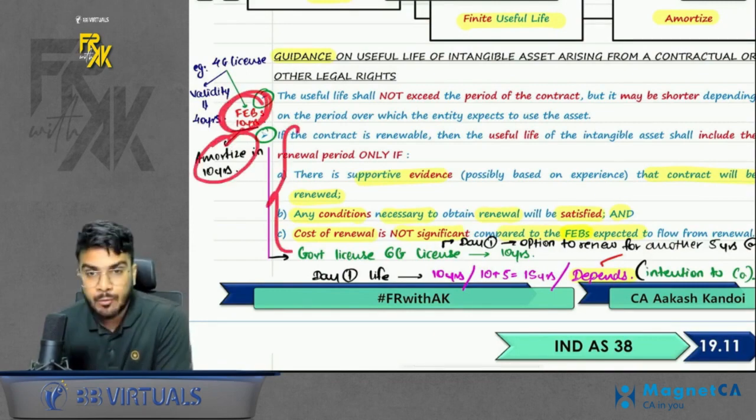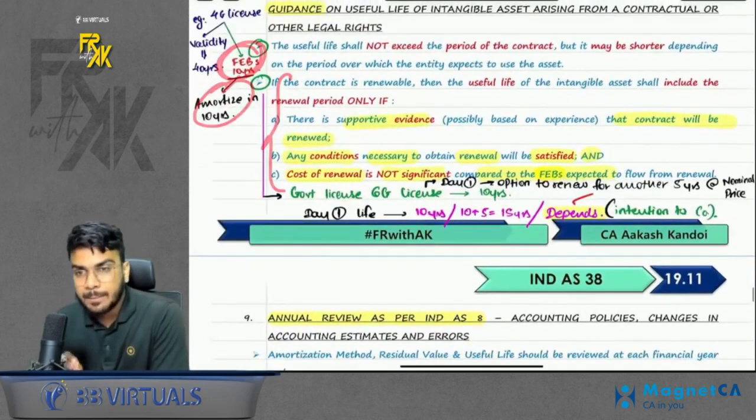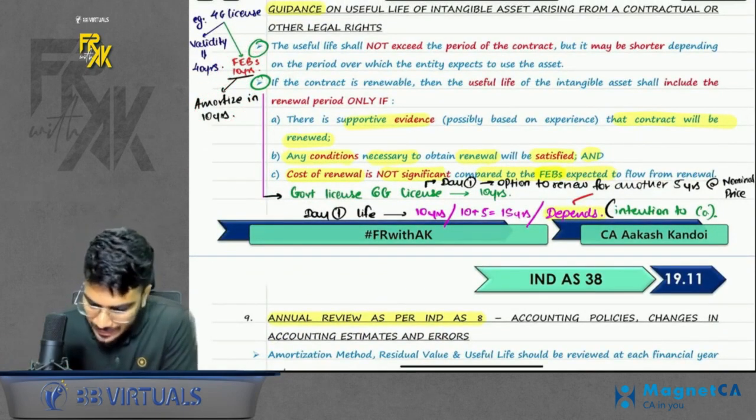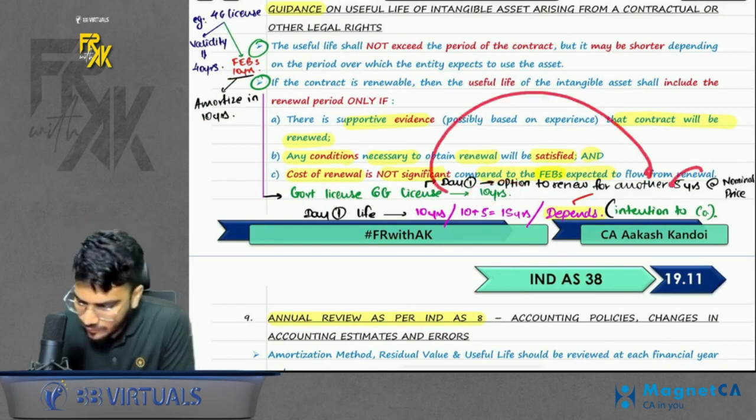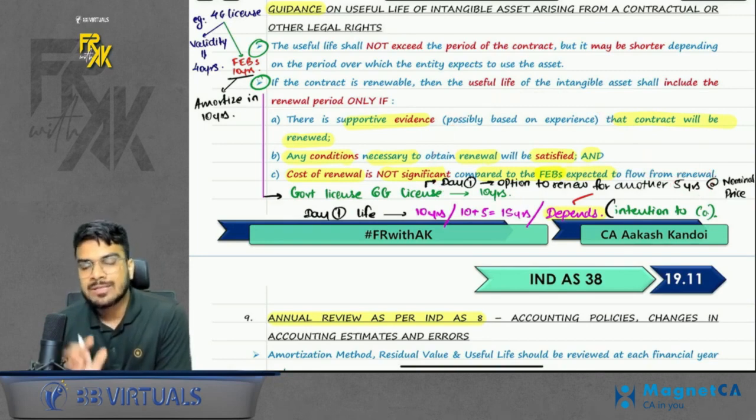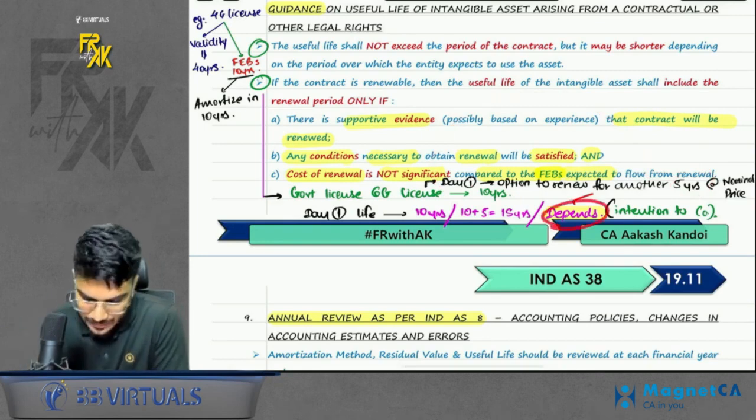Next point talks about the renewal period. Will you include the renewal period in the life of the intangible asset? Let's say, for example, I had a license of 10 years. Government gave me an option to renew for a further period of 5 years. So will I include this renewal period as well? It depends on the intention of the company.